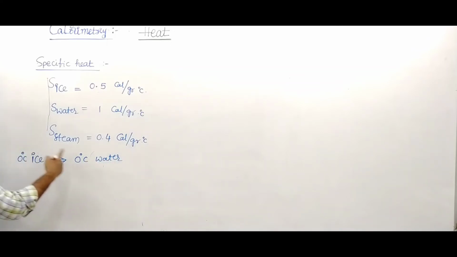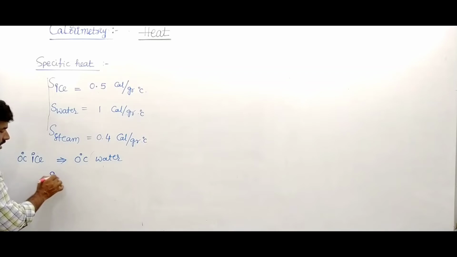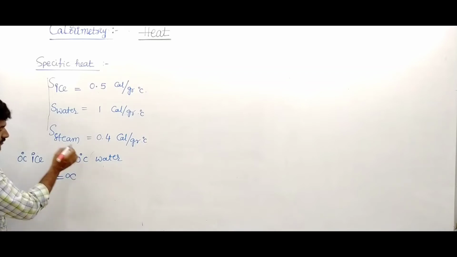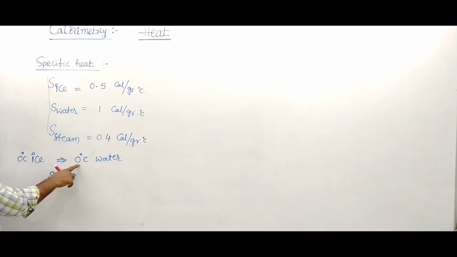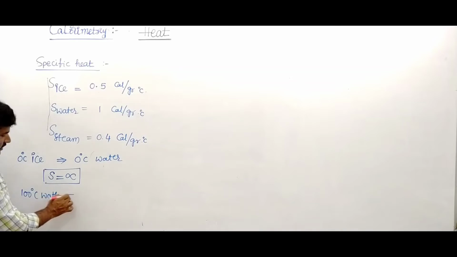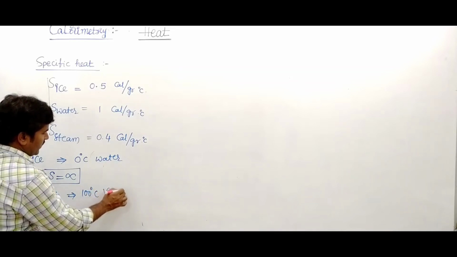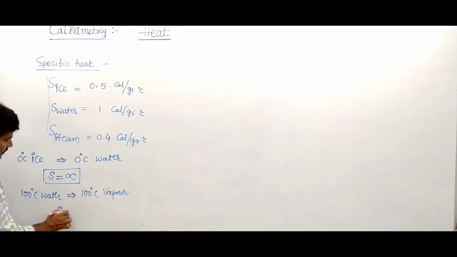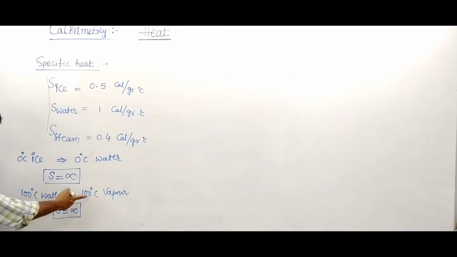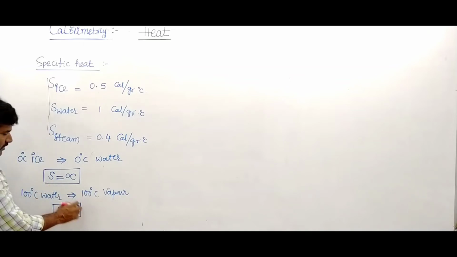Ice at 0 degrees converted into water at 0 degrees. Here the specific heat becomes infinite, because the temperature is constant during the state conversion. The same applies when water at 100 degrees centigrade is converted into vapor or steam at 100 degrees centigrade. In that condition too the temperature is the same, so the temperature change becomes 0, and then specific heat becomes infinite.